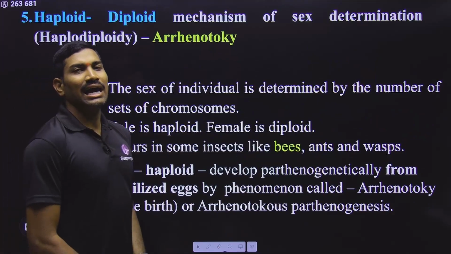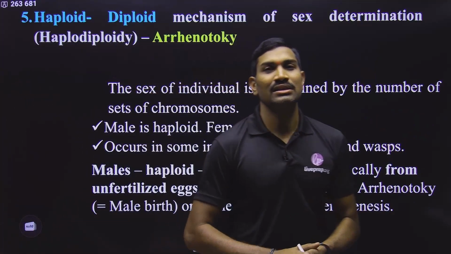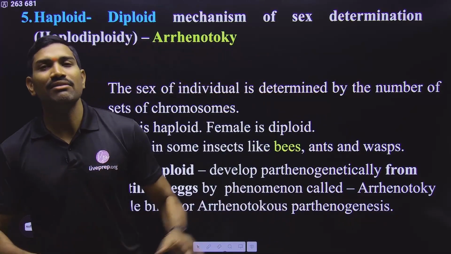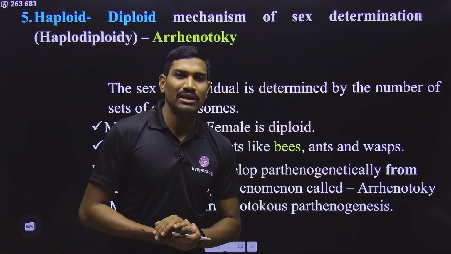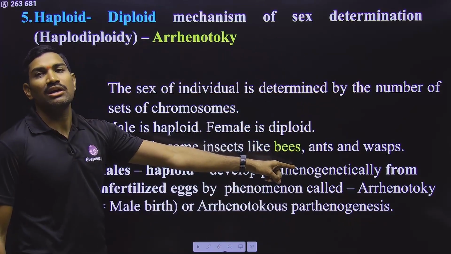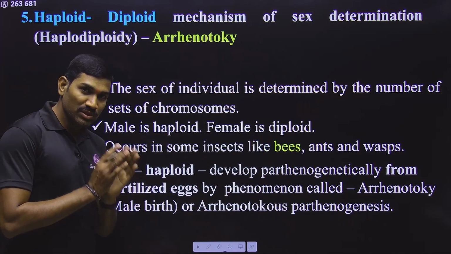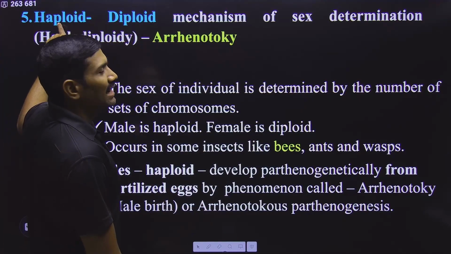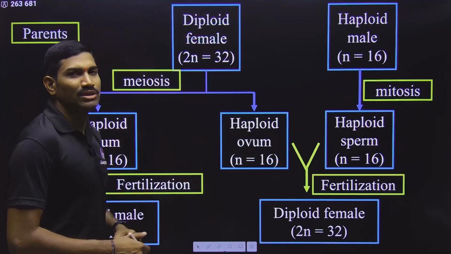Clear. Next one is haplodiploidy type of sex determination, and here it is not just the sex chromosomes, it is the entire ploidy that will decide whether it is male or female. And here we are talking with respect to the honeybees. In the case of honeybees specifically, we are observing that females are diploid and males are haploid. This is what the information is.